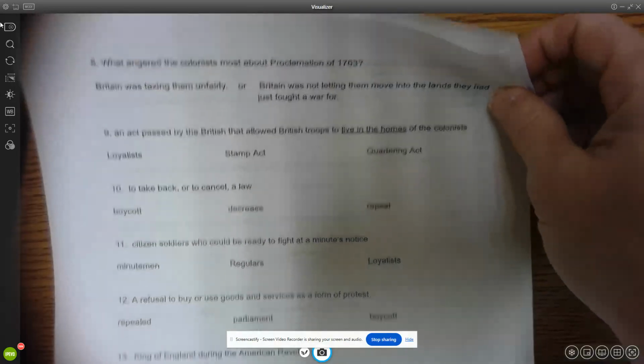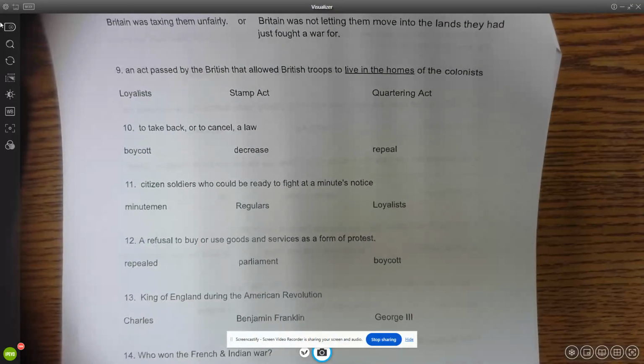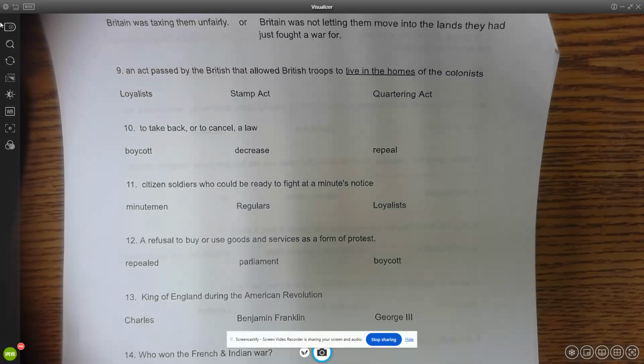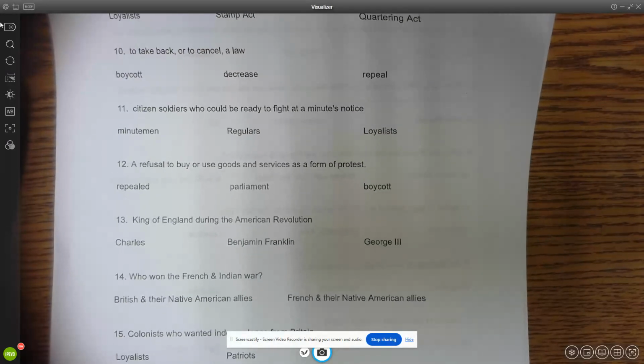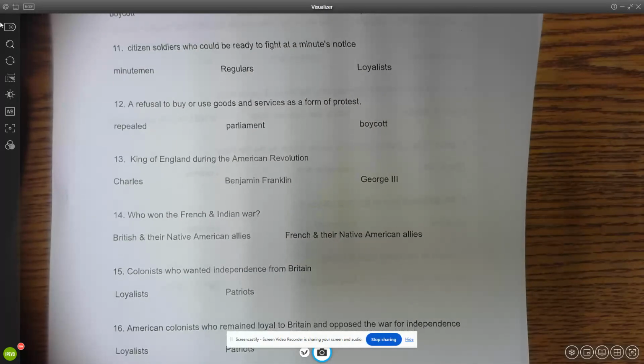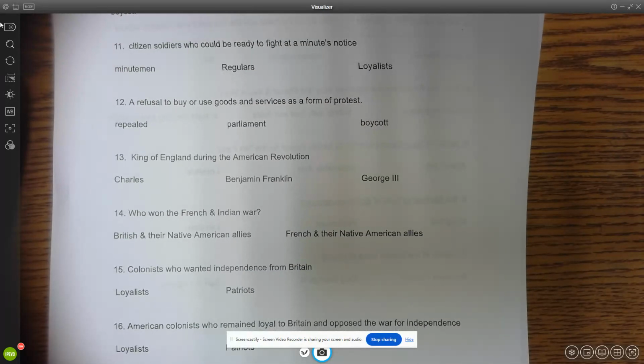Number 10, which one means to take back or cancel a law? Boycott, decrease, or repeal? Number 11, citizen soldiers who could be ready to fight at a minute's notice were called Minutemen, Regulars, or Loyalists? Number 12, a refusal to buy or use goods and services as a form of protest is called a what? Repealed, Parliament, or boycott?